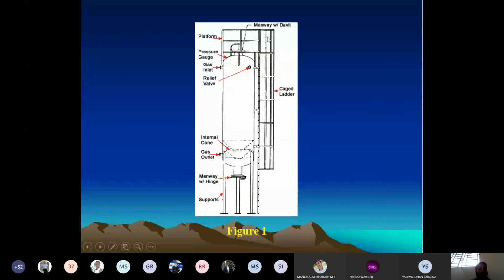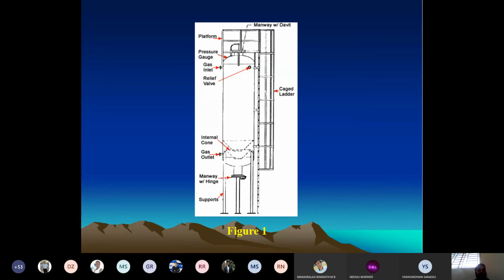If there is a manhole and a ladder, obviously it means a person has to get inside this column, inside this tower, and clean it and come out. This is the oldest process which has been designed. There is no automated one here. All of this will be carried out manually initially, and even if it is automated, it is not preferred or being employed in any industries now.